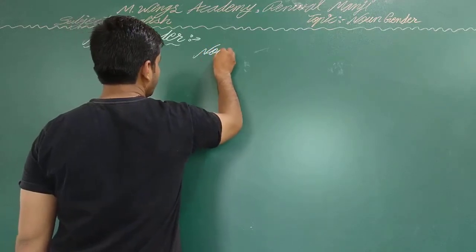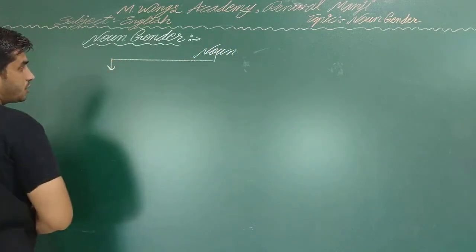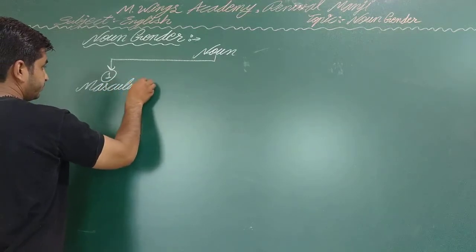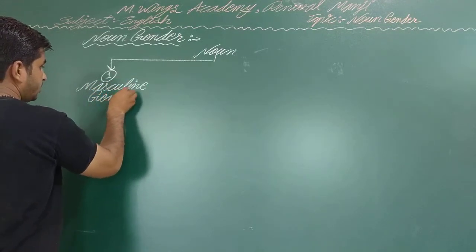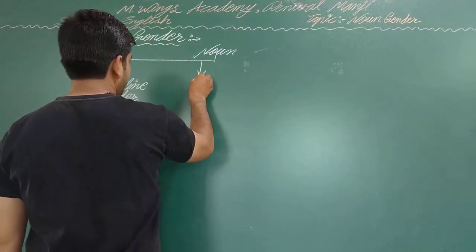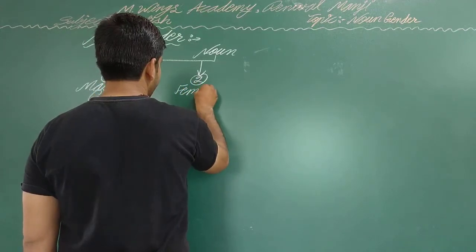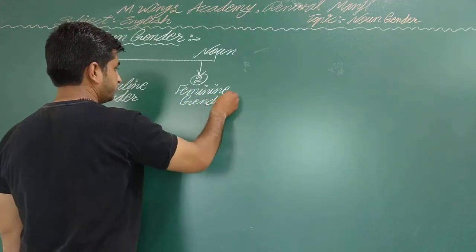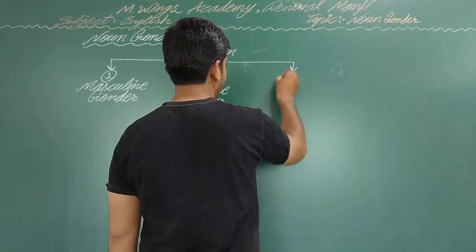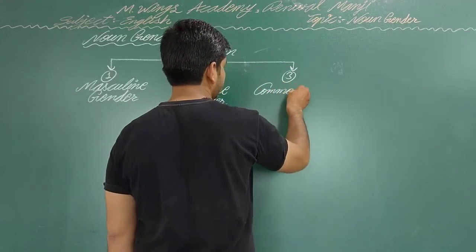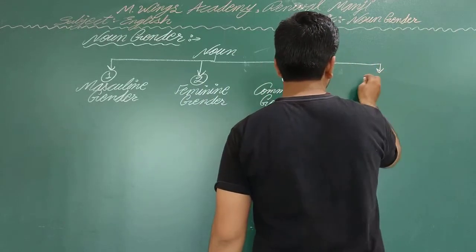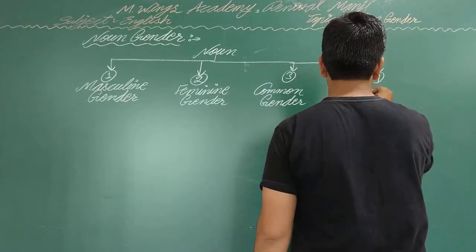In noun gender we can divide a noun on the basis of gender into four parts. The first part is masculine gender, in the second part you can say feminine gender, in the third portion common gender, and in the fourth portion neuter gender.